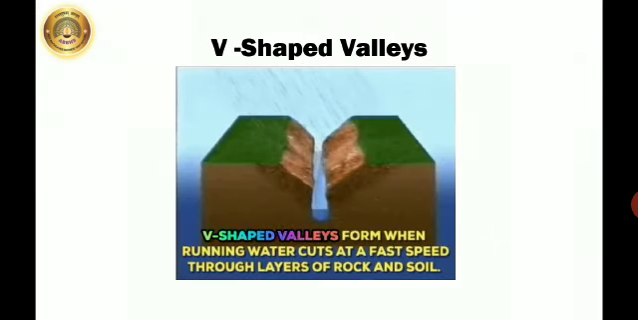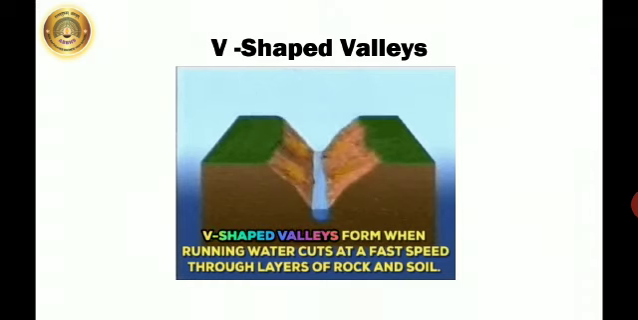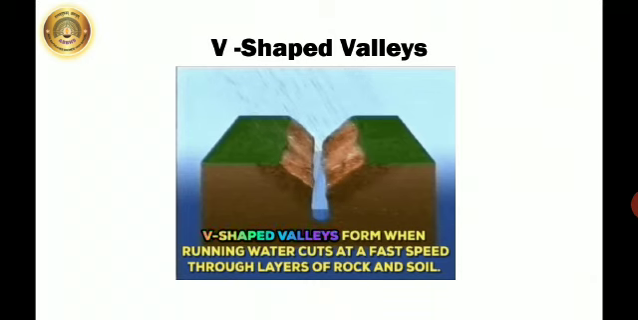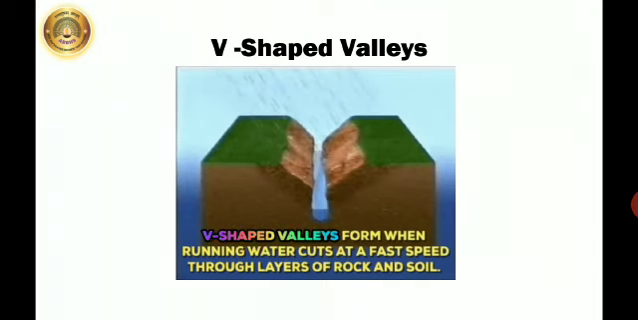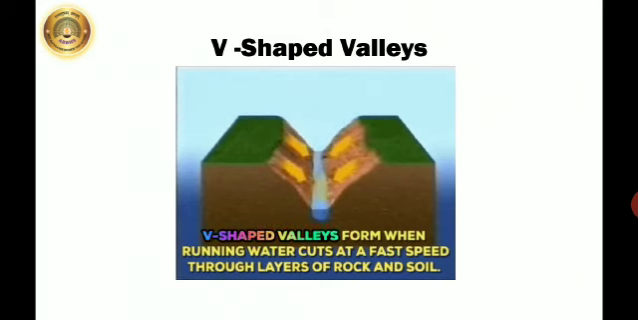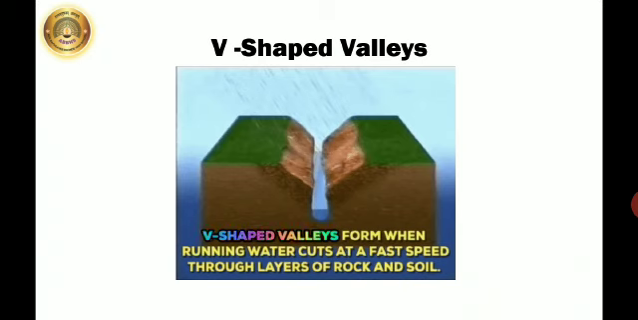Even V-shaped valleys are formed due to erosion. When running water cuts the layers of rocks and soil, a V-shaped valley is formed. These movements are not sudden. They are continuous for a long period. Thus, a consistent flow of water cuts the hard rocks.